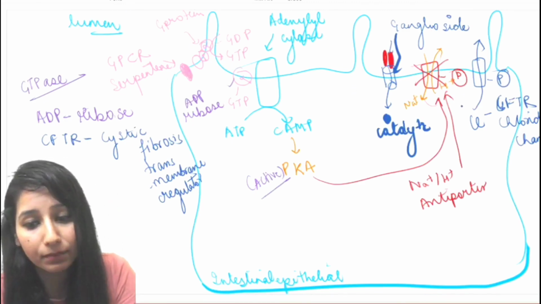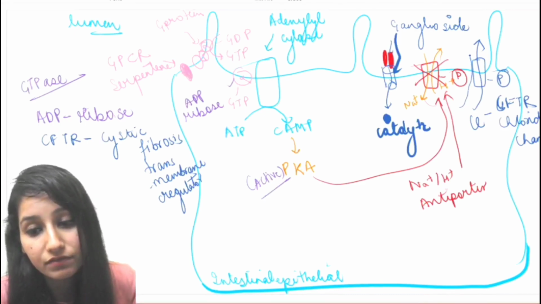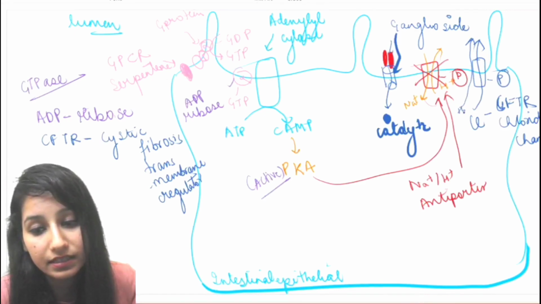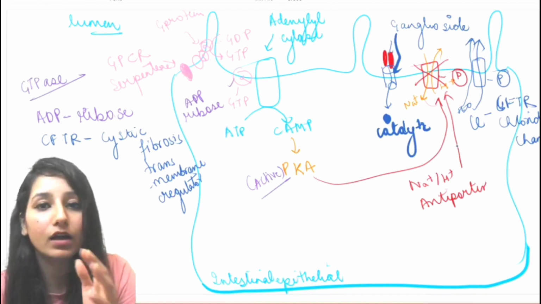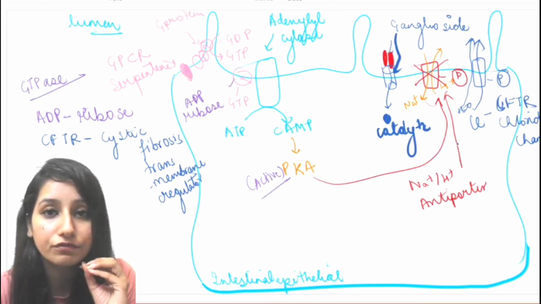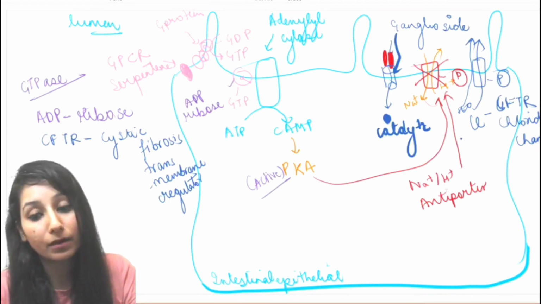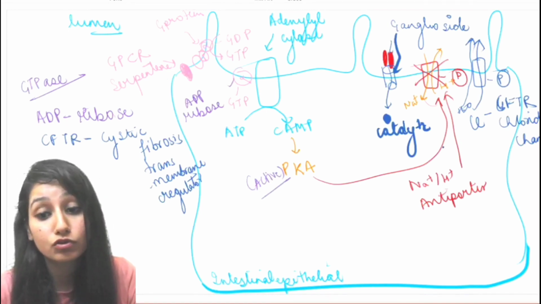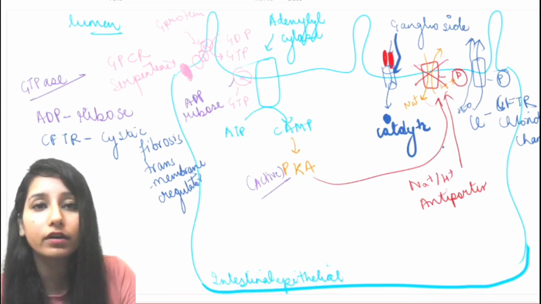As long as the Cl is going into the lumen, the water will also leave with this Cl molecule. And if this occurs continuously, then there will be loss of ions and loss of water from our body. If it is too much, that can cause the death of the organism.